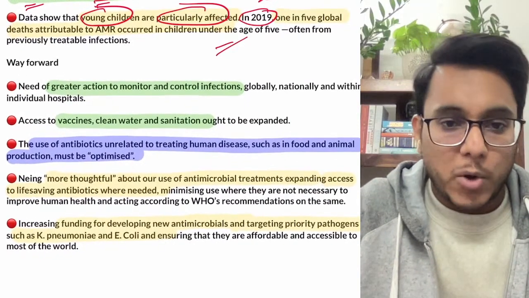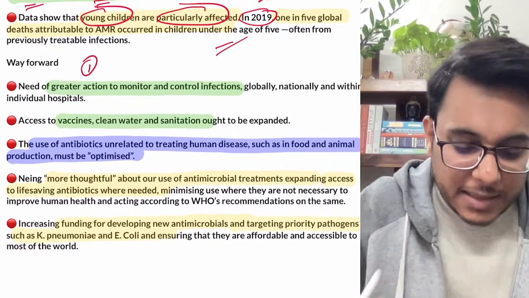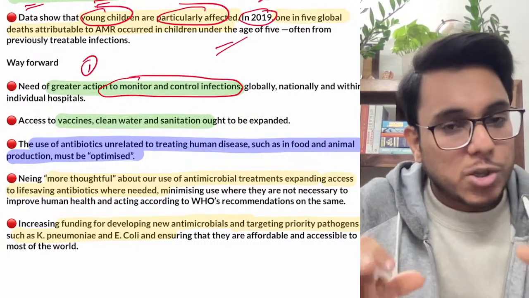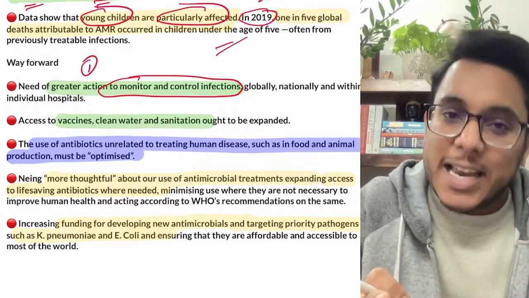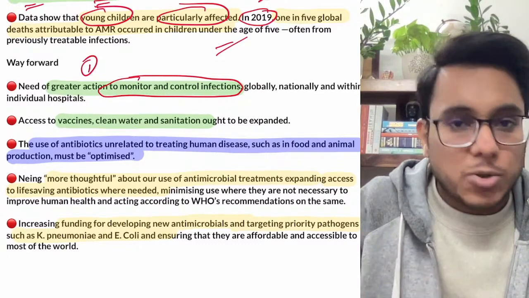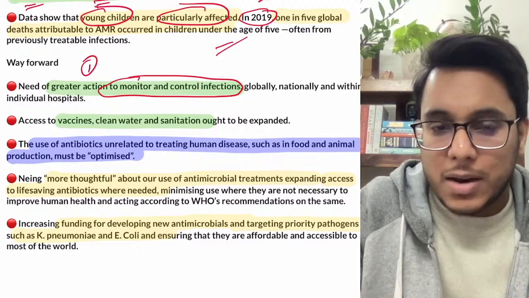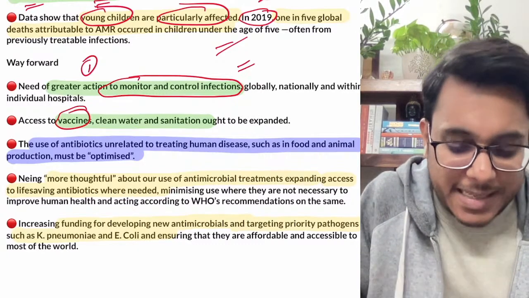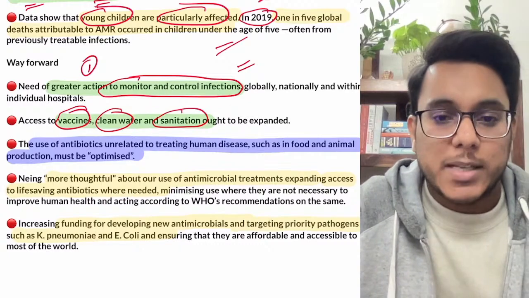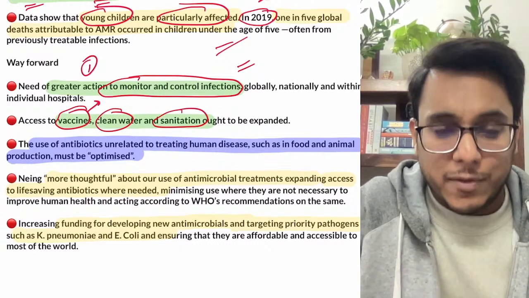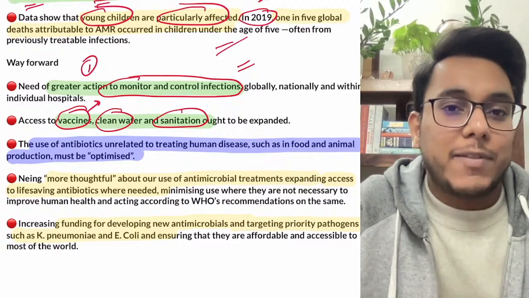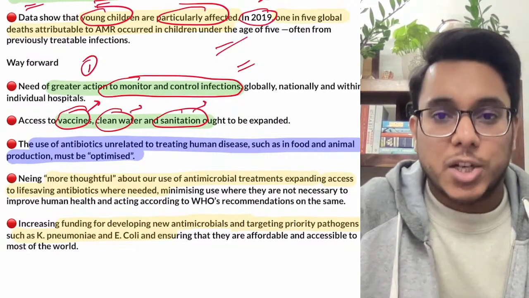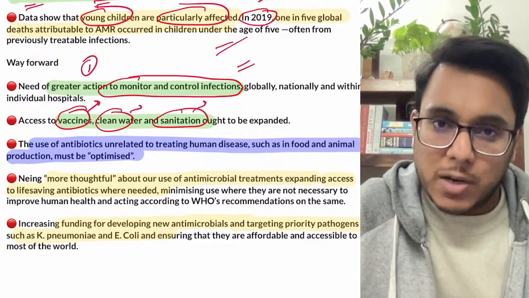This way forward is more important. Number one, there needs to be greater action to monitor and control infections. First of all, control the infections. If infection is not there, then treatment is not at all required. So prevention is the best strategy. Then access to vaccines, clean water and sanitation needs to be expanded. If you give vaccines, people will not fall ill in the first place. Second, if clean water and sanitation are provided, then obviously infections will not emerge.